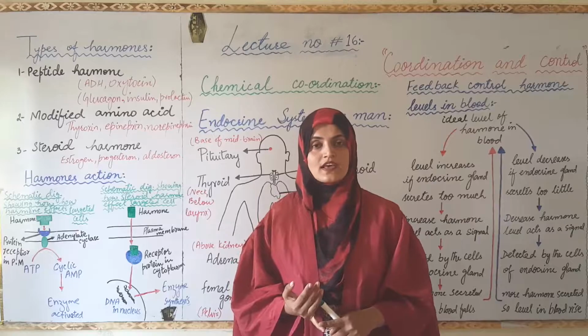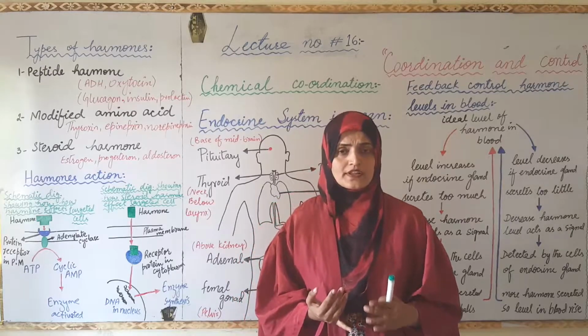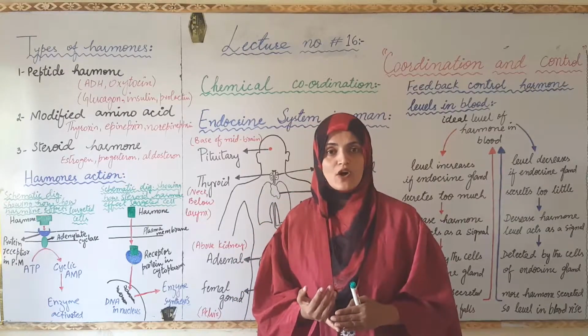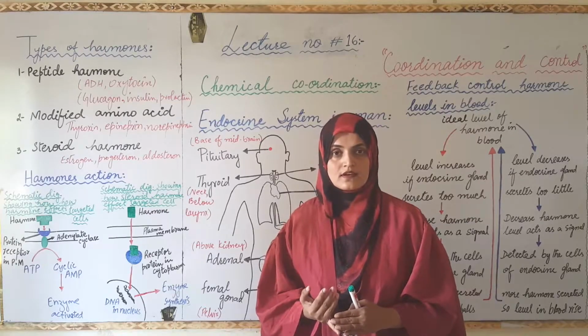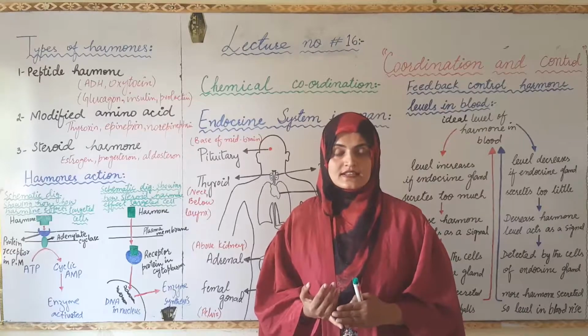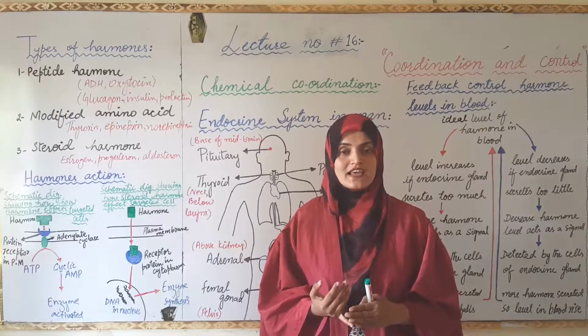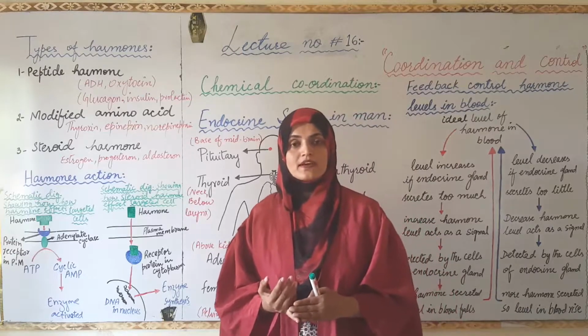Nervous coordination is the coordination in which a body responds very fast against any stimulus. The signals of communication take place through electrochemical signals.